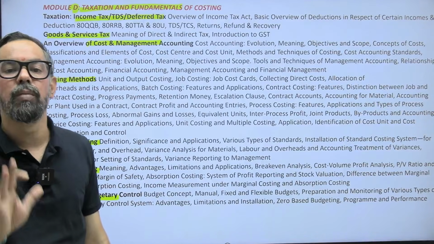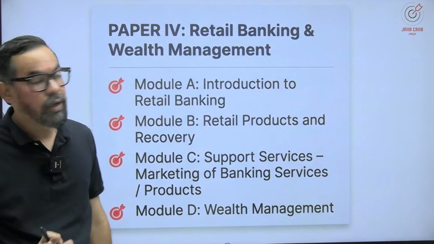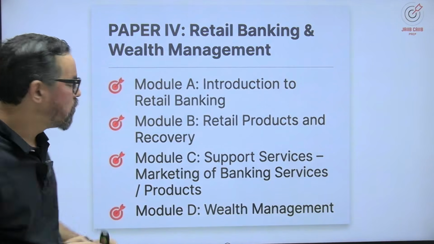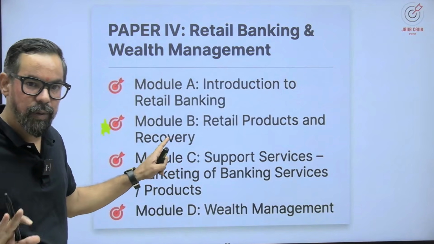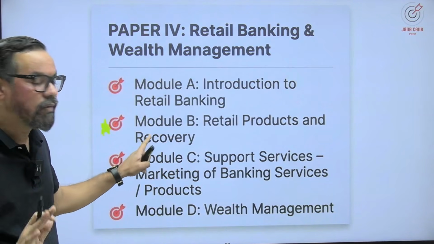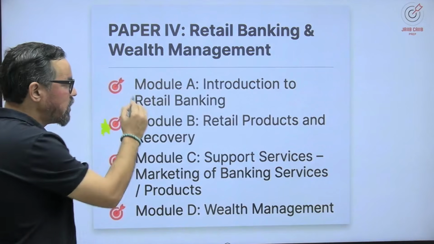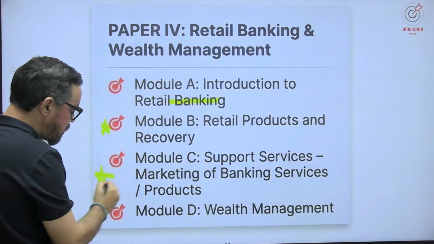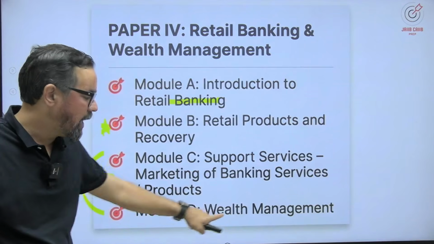So it is all about your paper 3. Now let's come to paper 4, the savior. So RBWM, retail banking and wealth management. Module B, which is linked with PPB. If you have read PPB, module A and B very well, you will be able to cover 70-80% of this. Okay? Introduction of retail banking, only 4 units are there. These two are game changers. Mostly questions will be around this. Okay? Marketing, support services and wealth management.